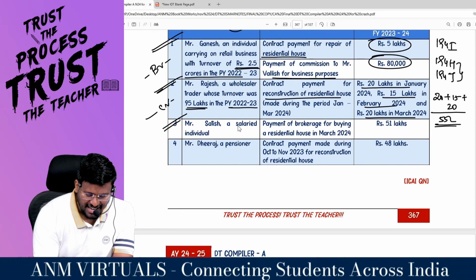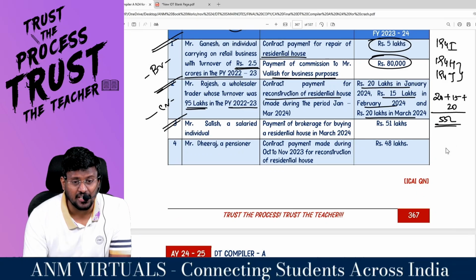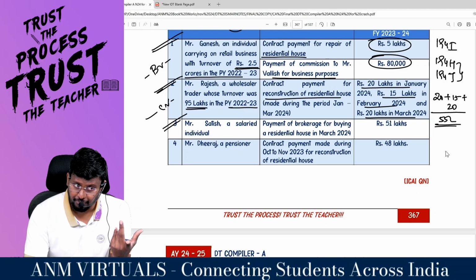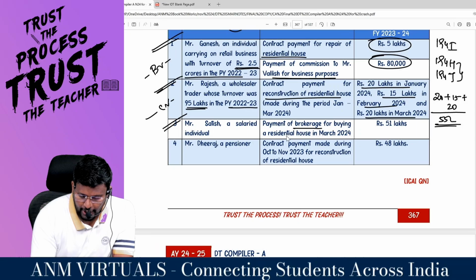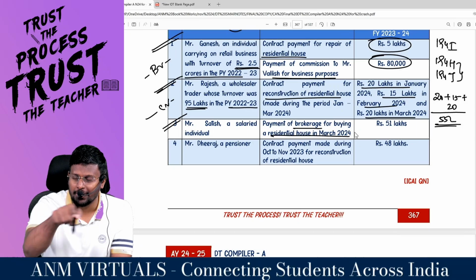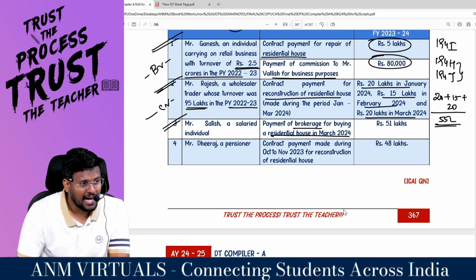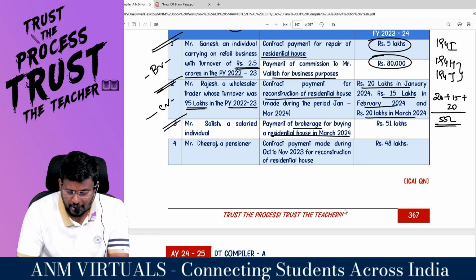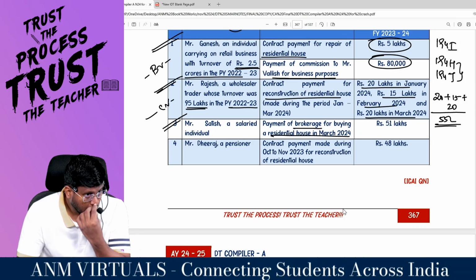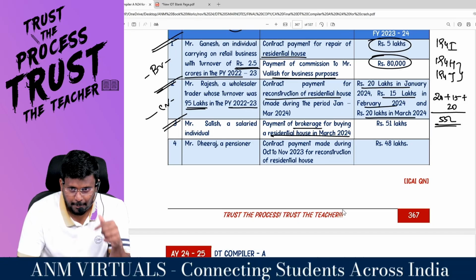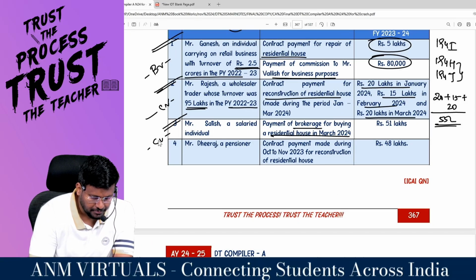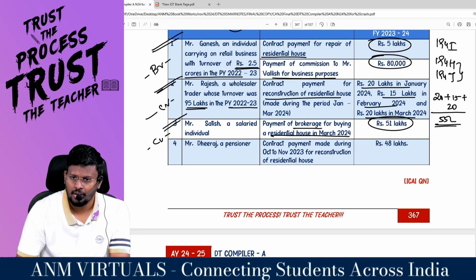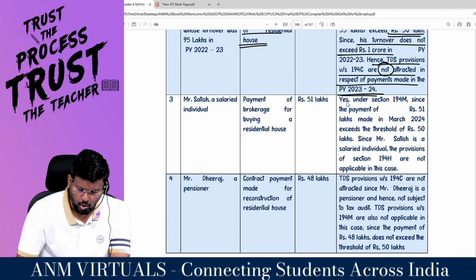Mr. Satish, a salaried individual. He's a salaried person, so he's not a businessman. Right? Payment of brokerage for buying a residential house in March. If I buy a house in Boys Garden and pay brokerage or commission, 194H will not apply, for two reasons. One, sir, this is chota wala, and two, personal purpose. How many lakhs? In which section does it fall?